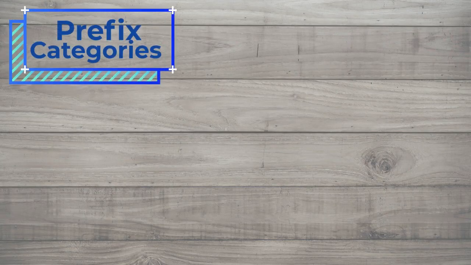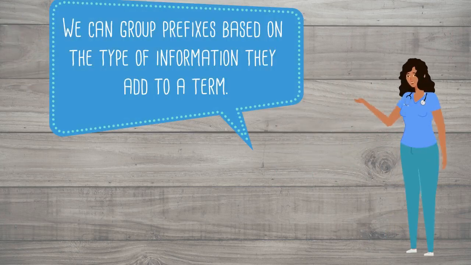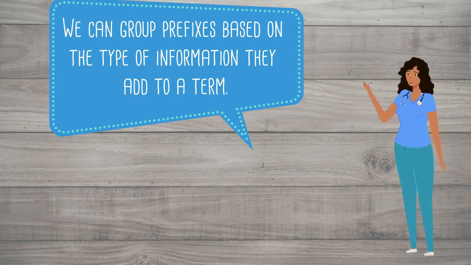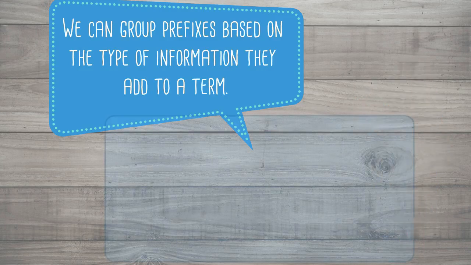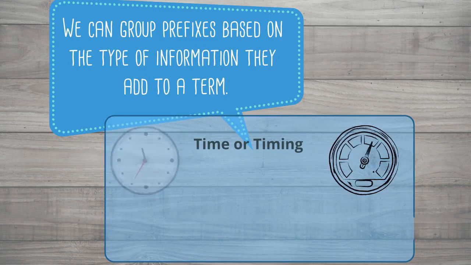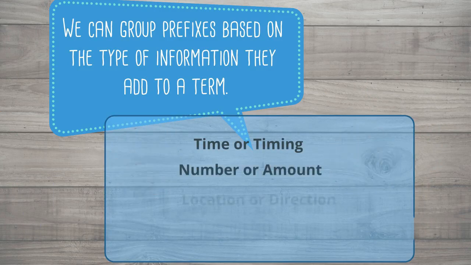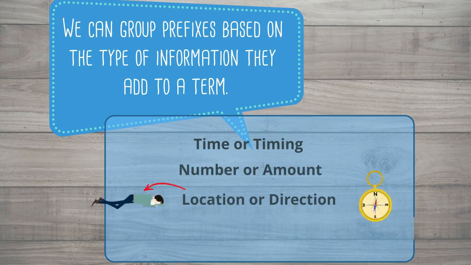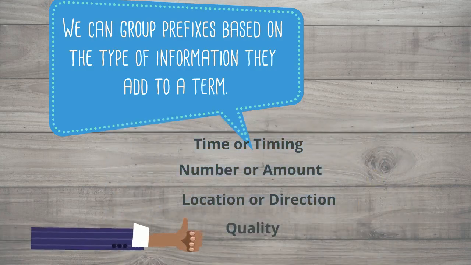Prefix categories. We can group prefixes together in some general categories based on the type of information they add to our terms. It's not important that we memorize what prefix goes into what category. Many of them fall into multiple categories, but it can help us when we're studying to understand what type of information a prefix adds to us. So we have categories such as time or timing, number or amount, location or direction, and a quality like good or bad.